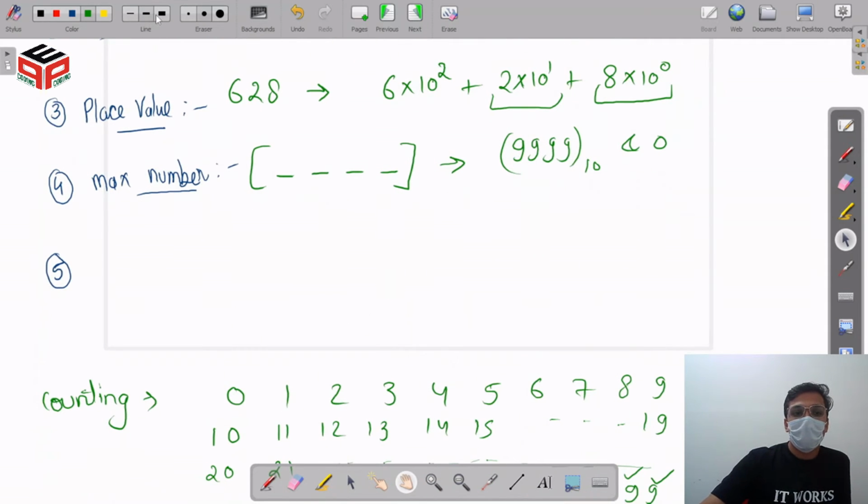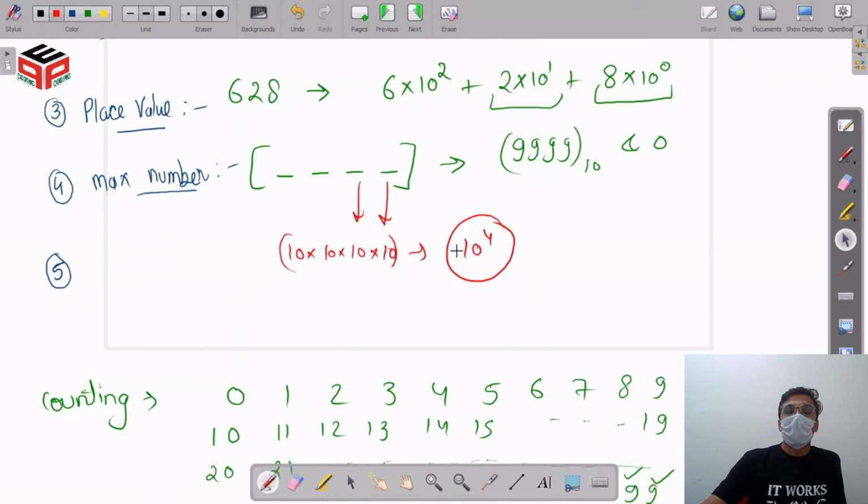For these 4 digits, the total number of numbers that can be formed: for each place we have 10 choices. So for 4 digits we can have 10 raised to the power 4 different numbers. So that is all about the decimal number system.